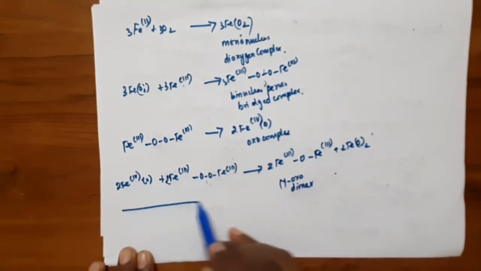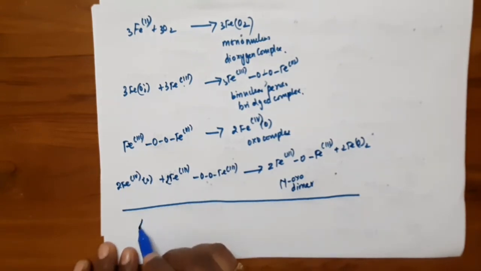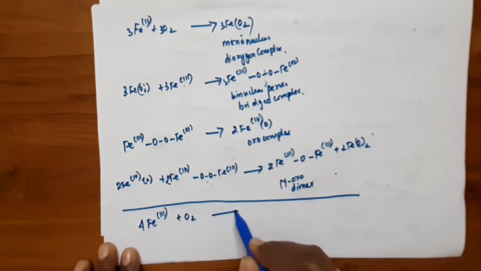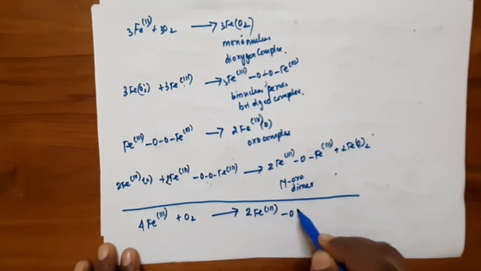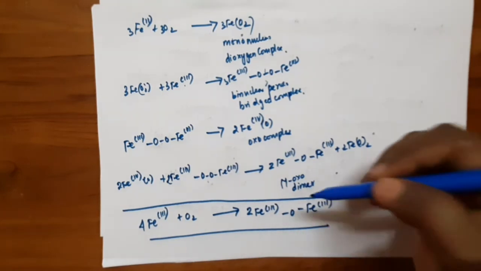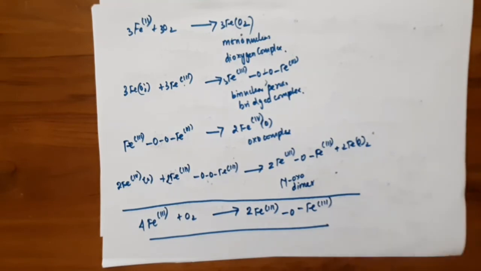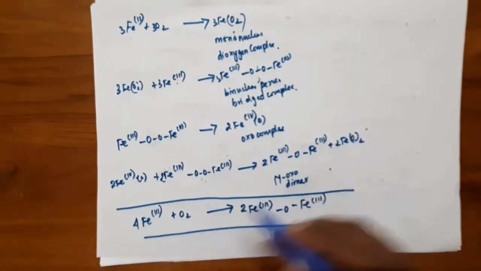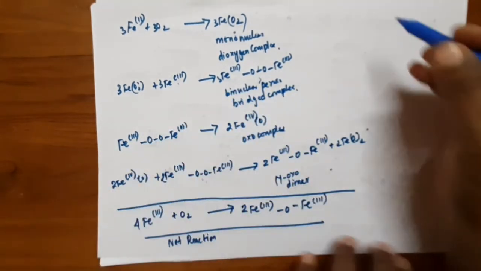So these are the reactions of binding of oxygen at the iron site. The net reaction is that the iron binds with oxygen and forms the mu oxo dimer. So this is the net reaction of oxygen binding at the heme site.